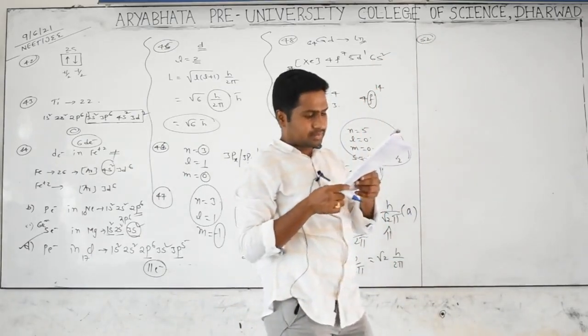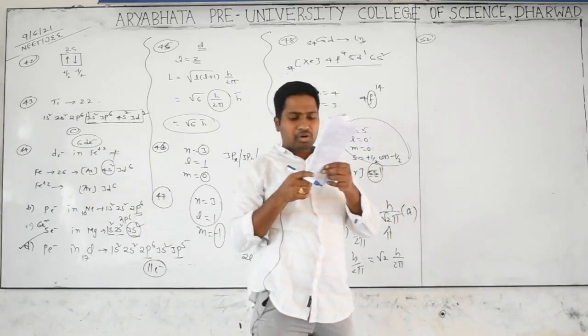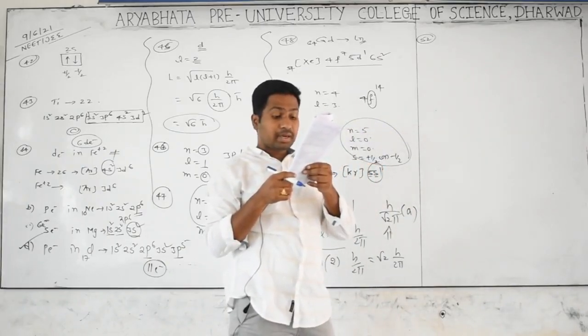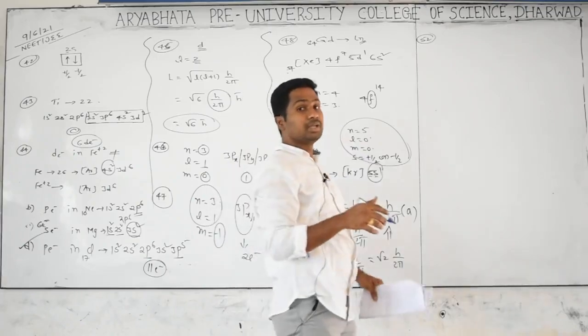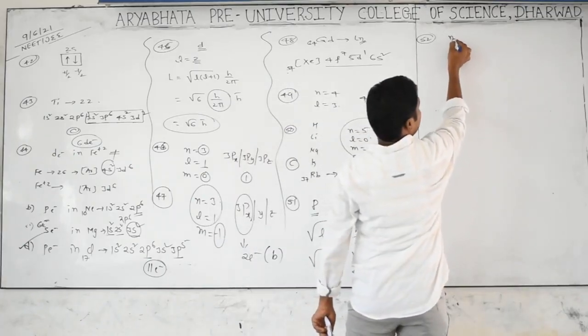It's a very simple thing. The total number of atomic orbitals in the 4th energy level of an atom. 4th energy level means main level, N is equal to 4.